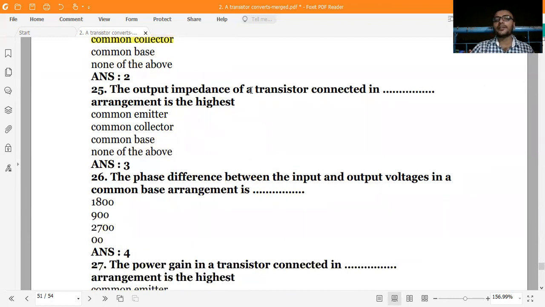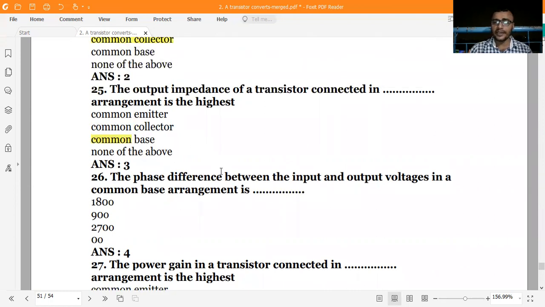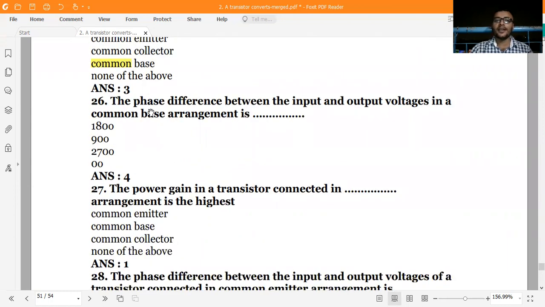The output impedance of a transistor connected in dash arrangement is the highest. Common base: if you look at this configuration, in output impedance you will get a very high value. And what is the difference between the input and output voltage in a common base? Here it will be 0 degree. Why is it 0 degree?